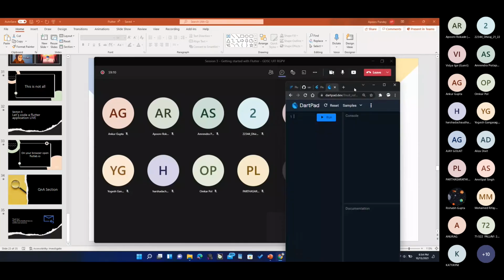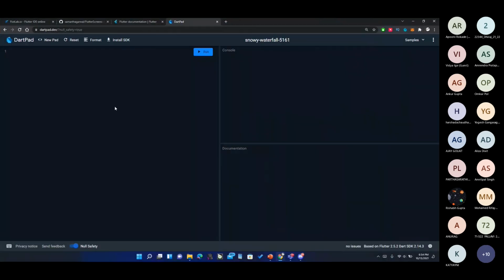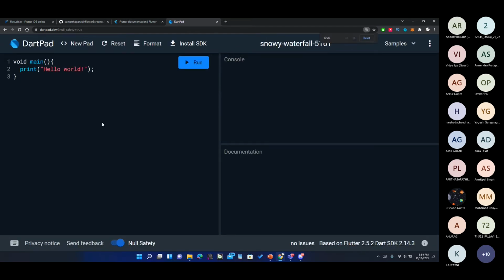We can run Dart over here, like void main, print hello world. And yes, it uses semicolons. It's a pretty good editor, I would say, because it also gives warnings, and it gives us some documentation and a console right away. So that's a simple hello world program in Dart.